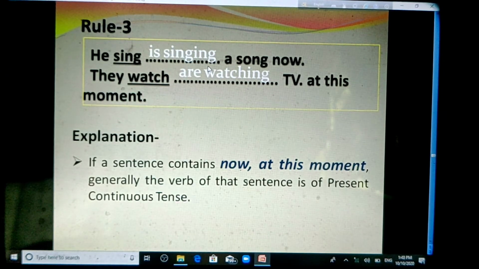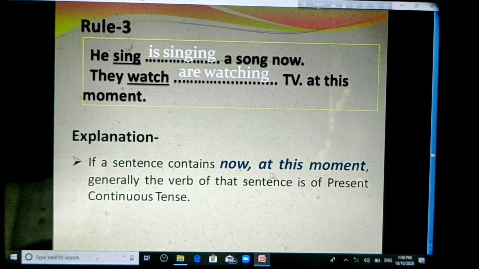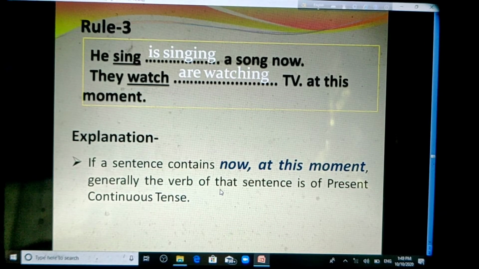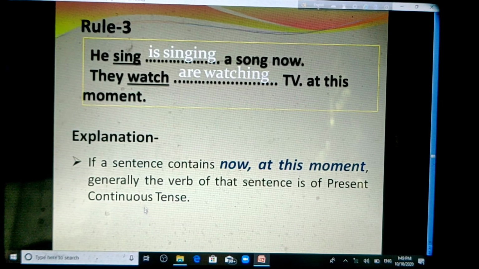The reason is, if a sentence contains now or at this moment. In the first sentence, we notice now. And in the second sentence, we notice at this moment. So, if a sentence contains now or at this moment, generally the verb of that sentence is in present continuous tense.